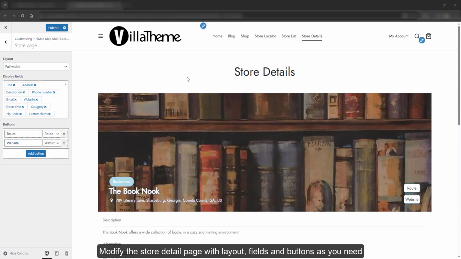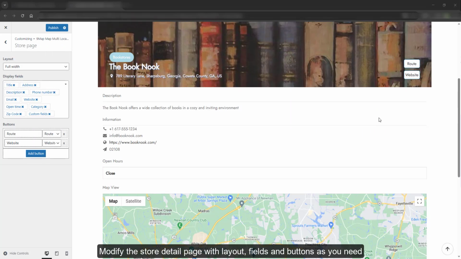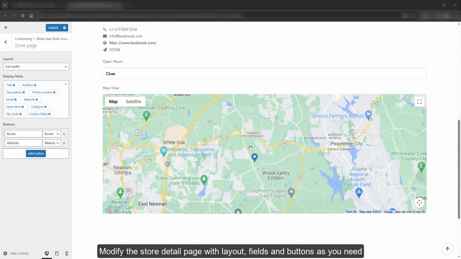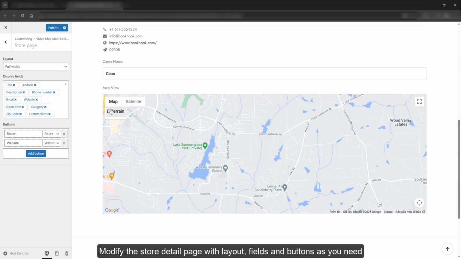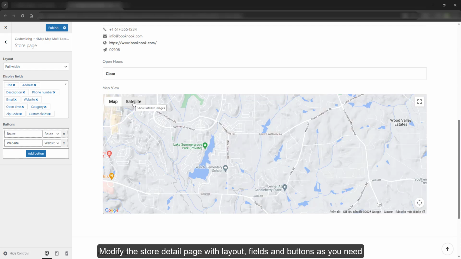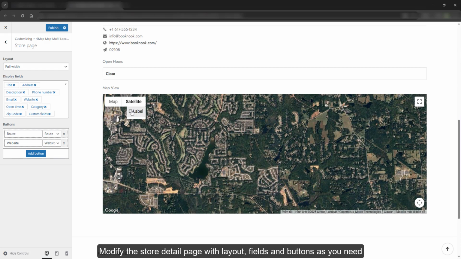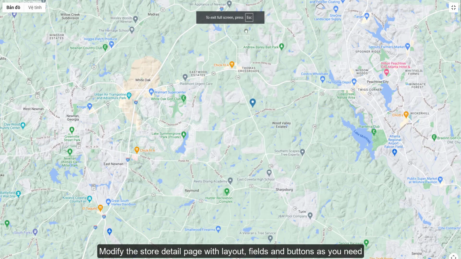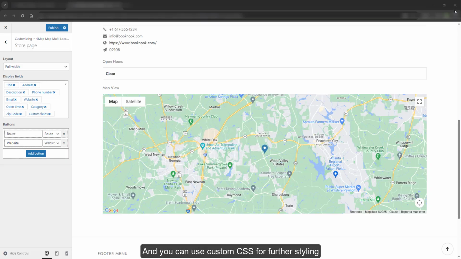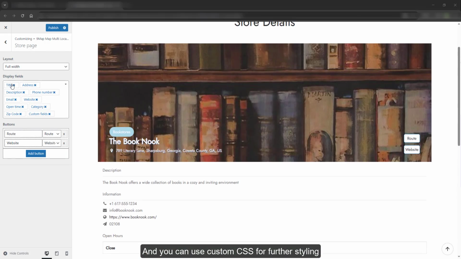Modify the store detail page with layout, fields, and buttons as you need. And you can use custom CSS for further styling.